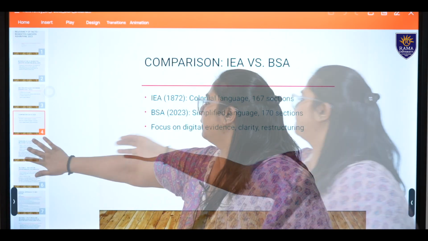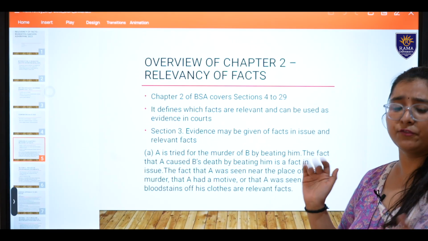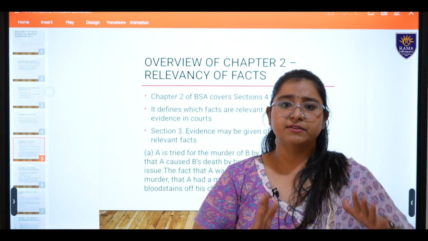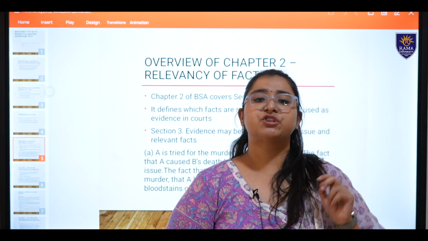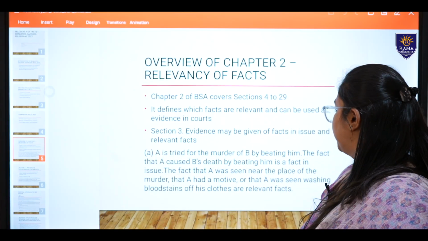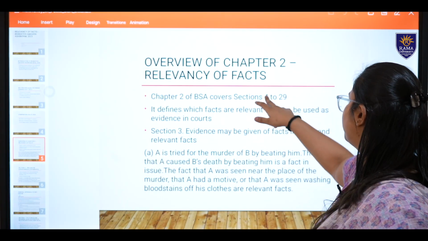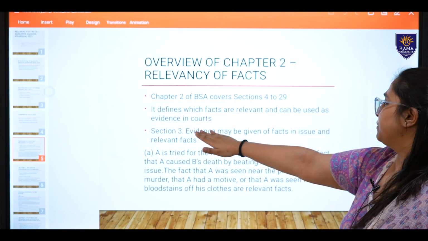Same things. Coming on to the main structure which I am going to deal with today, that is chapter 2, relevancy of fact. So, students, there are two different things, relevancy and admissibility. Okay. So, today what I am going to deal with is chapter 2. Chapter 2 deals with the relevancy of facts. The very first section is from section 4 to section 29. Now, I would like to deal with section 3.